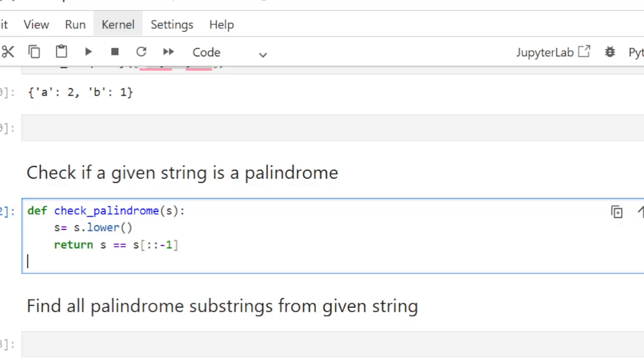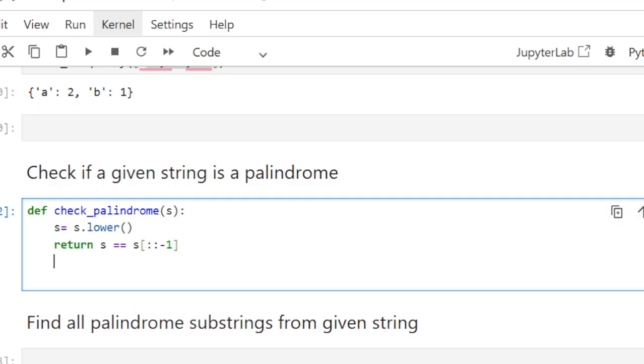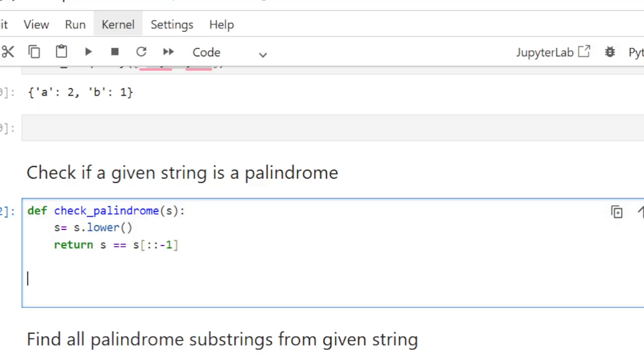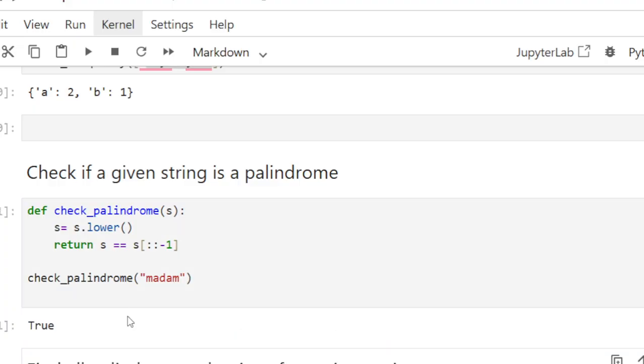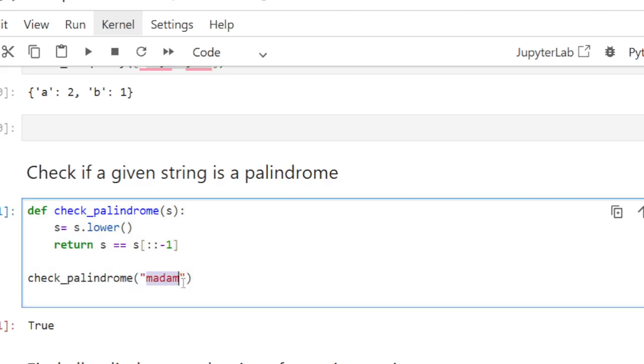Now we can call this function check palindrome, and here I need to give the string madam. I'm giving madam. Now let's run it. So I'm getting true. So yeah, this is the palindrome because if we reverse this string, again we will get the same string madam.